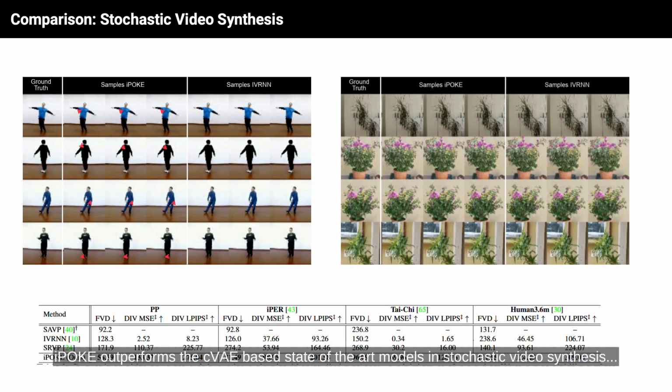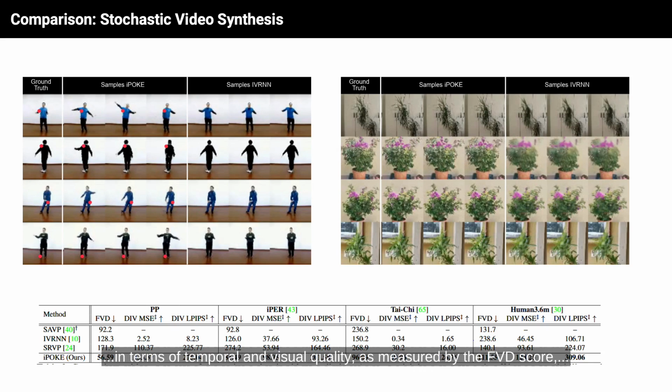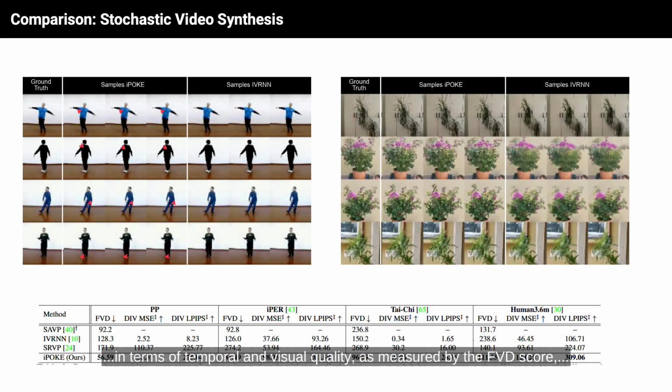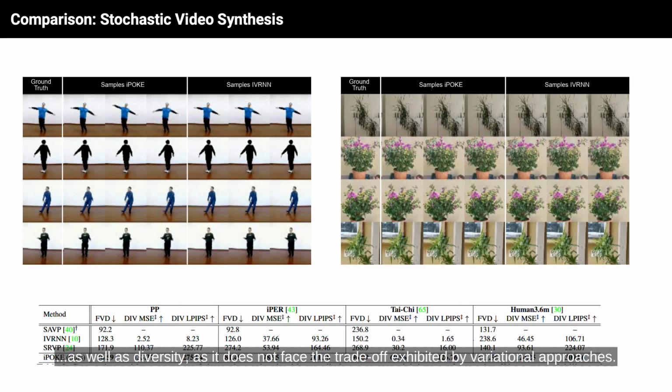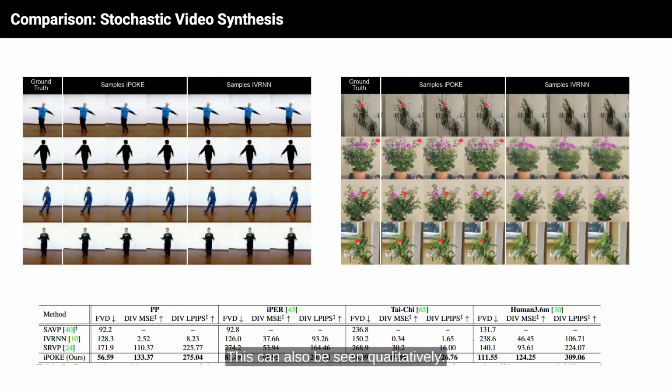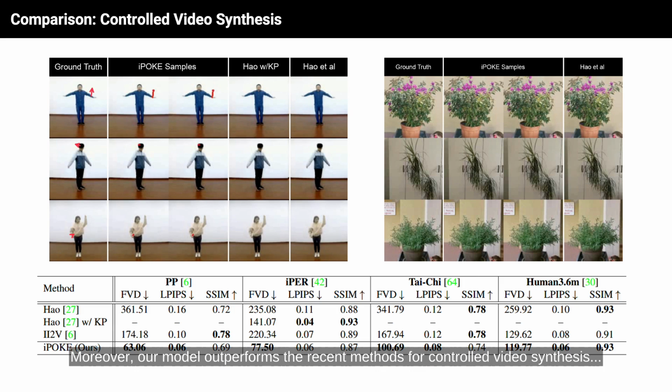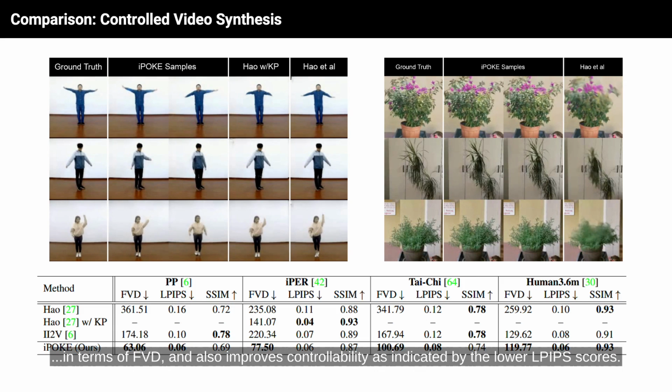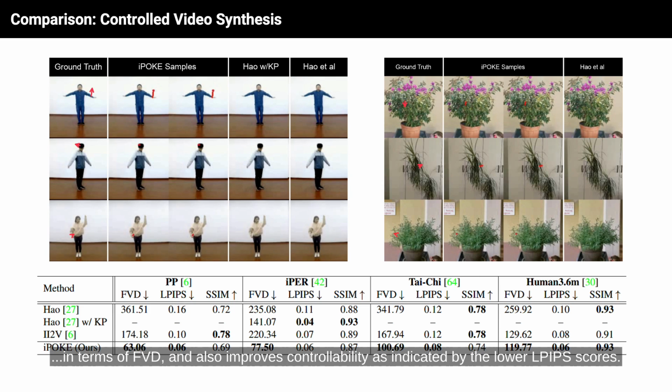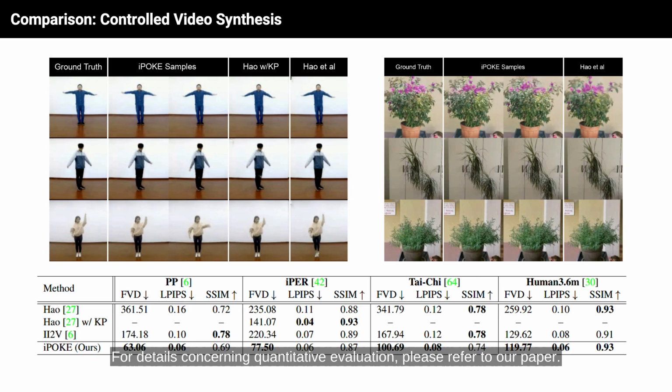iPOKE outperforms the CVAE-based state-of-the-art models in stochastic video synthesis in terms of visual and temporal quality as measured by the FVD score, as well as diversity, as it does not face the trade-off exhibited by variational approaches. This can also be seen qualitatively. Moreover, our model outperforms the recent methods for controlled video synthesis in terms of FVD and also improves controllability as indicated by the lower LPIPS scores. For details concerning quantitative evaluation, please refer to our paper.